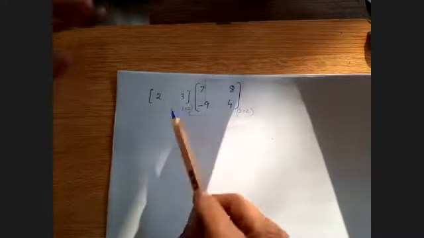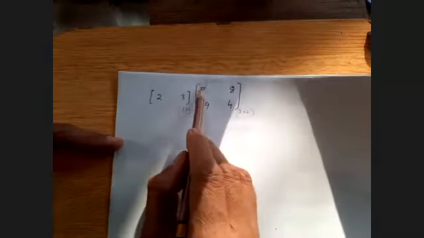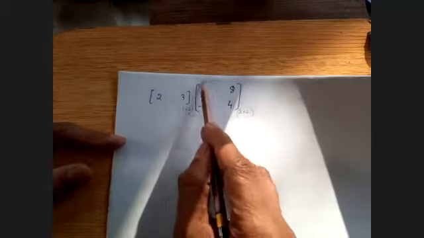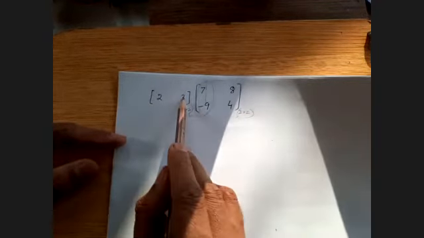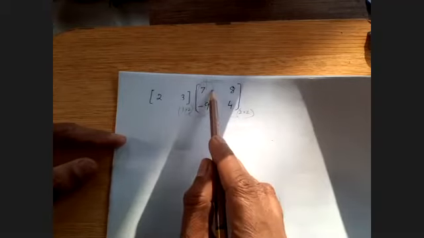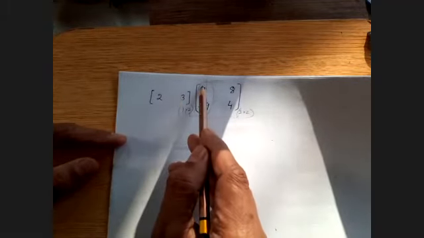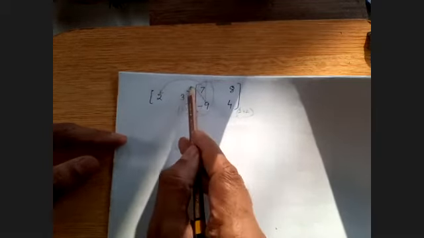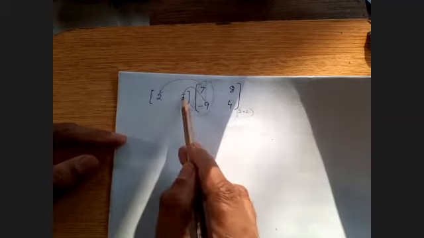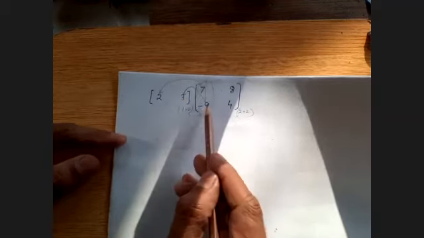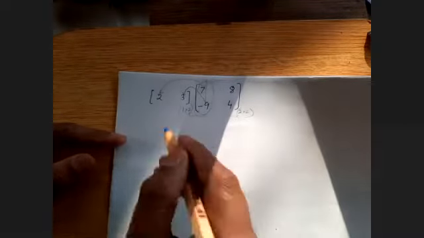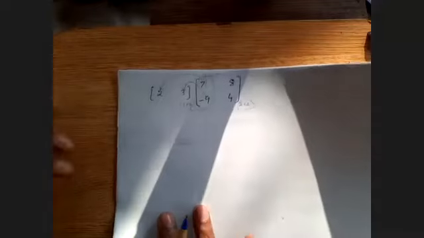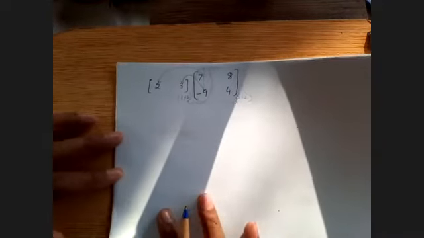Here you can see that there are two matrices we are going to multiply. I told you that if we are going to multiply, first of all, this column is going to multiply with this row. So this upper element will multiply with this 2, and minus 9 will multiply with 3. The upper one with the first, and the lower one with the second, and there will be a sign of plus in between.